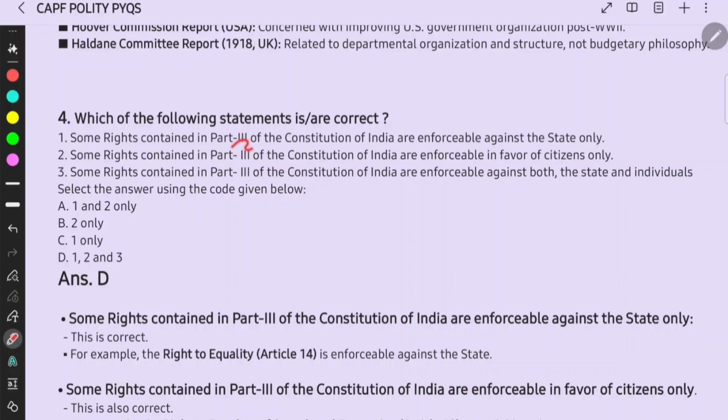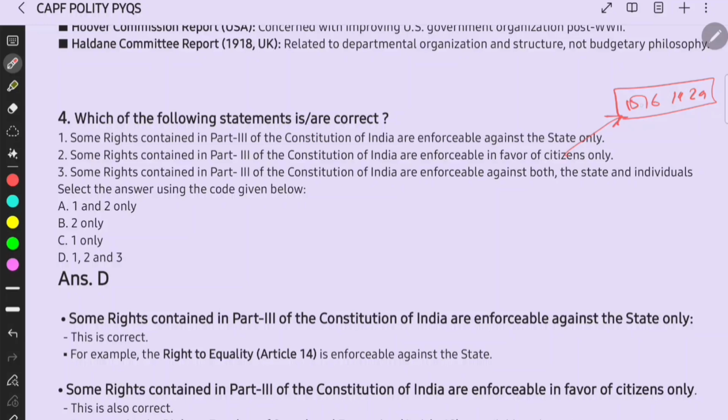Some rights contained in Part 3 of the Constitution of India are enforceable against the state only. Some rights contained in Part 3 are enforceable in favor of citizens only. Some rights contained in Part 3 are enforceable against both the state and individuals. If you have to remember it easily, for citizens only, remember the code 15, 16, 19 and 29. These 4 articles are exclusive for citizens, right?